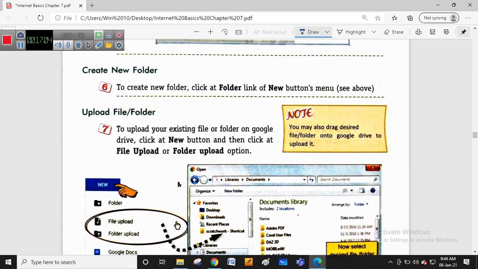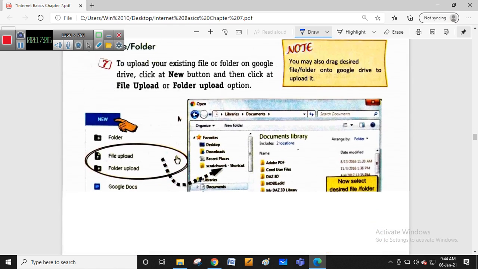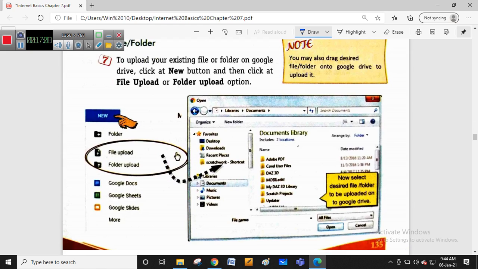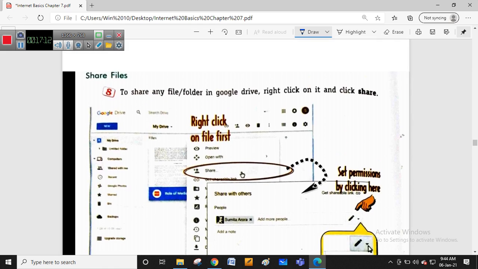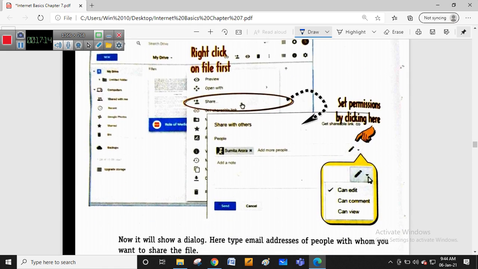If you want to create a folder, you can create a folder and place the documents from your computer inside that particular folder, and you can share it with anyone online. When sharing with anyone, they can edit, comment, or view. If you don't give the edit option, they cannot download without taking permission.